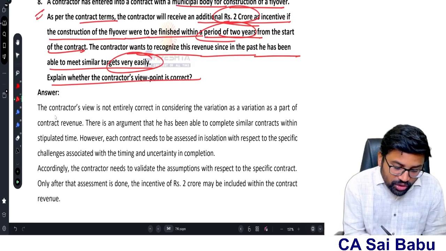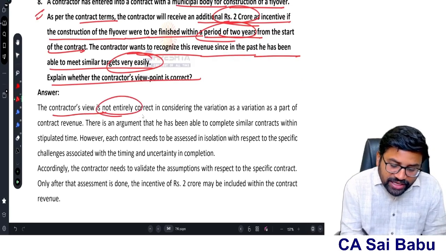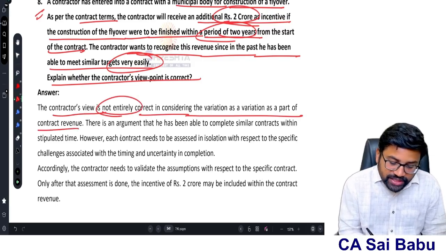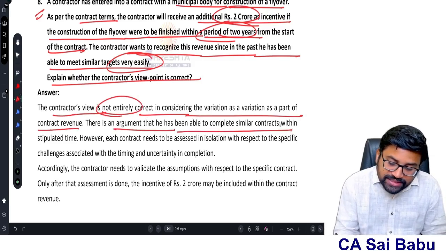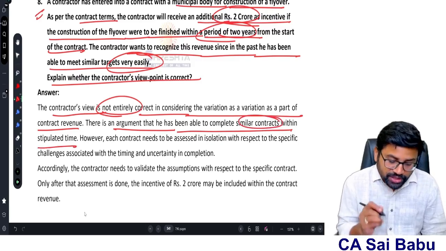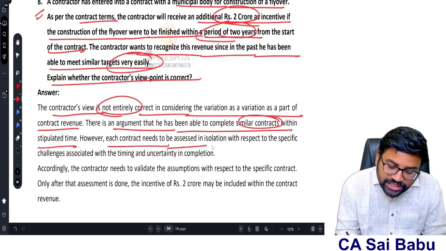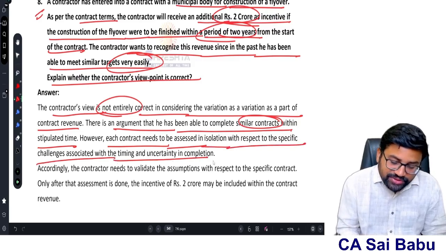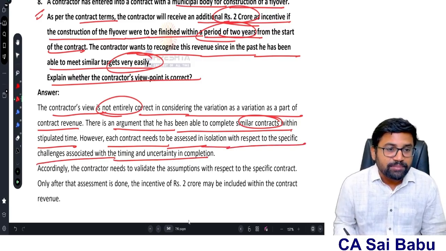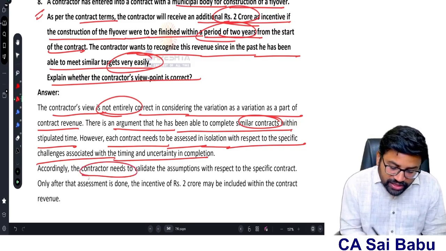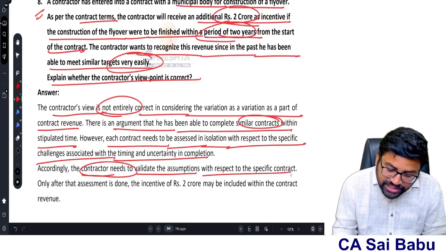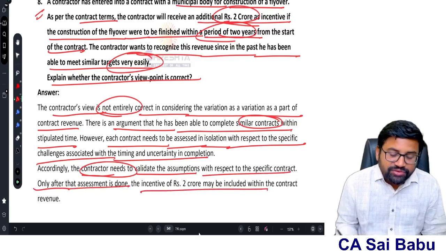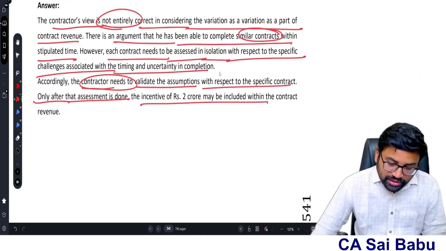So see here, the contractor's view is not entirely correct in considering the variation as a part of contract revenue. There is an argument that he is able to complete similar contracts within the stipulated time. However, each contract needs to be assessed in isolation with respect to specific challenges associated with the timing and uncertainty of completion. Accordingly, the contractor needs to validate the assumptions with respect to the specific contract. Only after that assessment is done, the incentive of 2 crores may be included within the contract revenue.